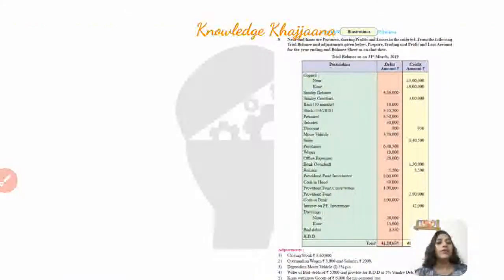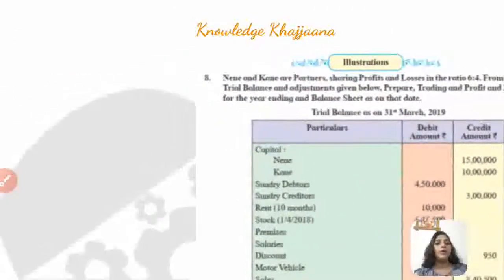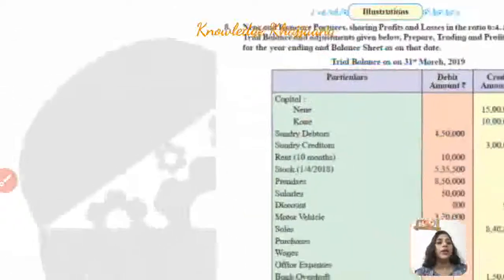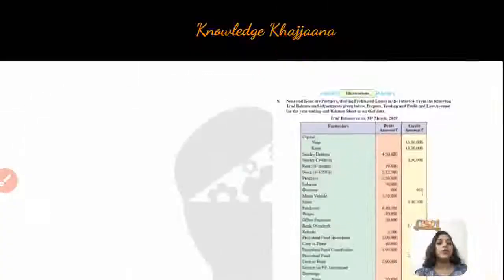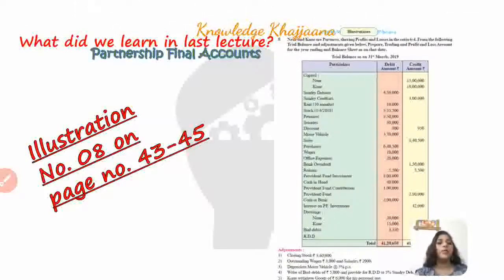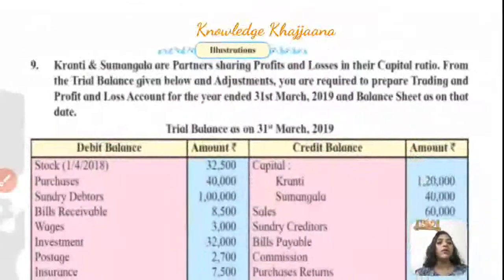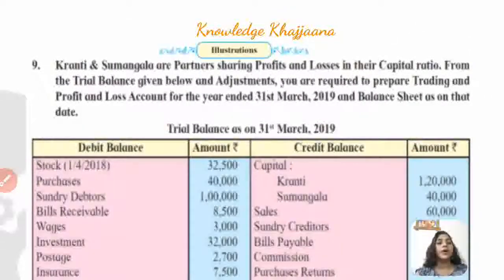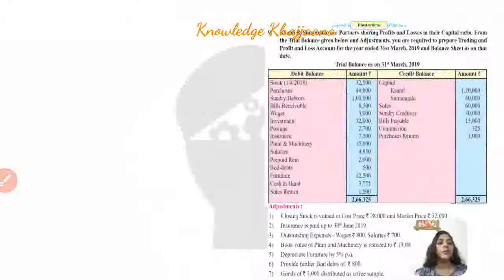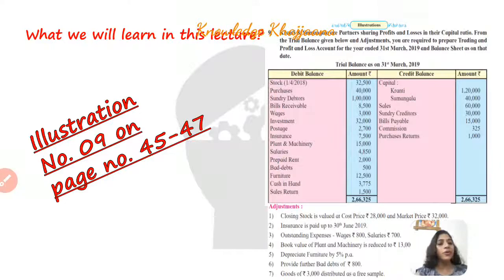Now, what we have seen in our earlier lecture, last lecture, is illustration number 8, that is of Nene and Kane, which was given on page number 43 to 45. And what we are going to see today? Today we are going to learn illustration number 9, that is of Kranti and Sumangala. Kranti and Sumangala are the two partners and we are going to see how to solve the illustration, which is given on page number 45 to 47.